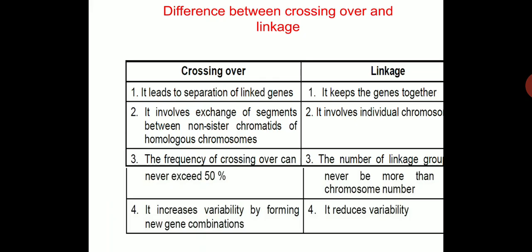What is the difference between crossing over and linkage? Crossing over leads to the separation of linked genes, whereas in linkage genes are kept together. Crossing over involves exchange of segments between non-sister chromatids of homologous chromosomes, whereas linkage involves individual chromosomes. The frequency of crossing over can never exceed 50%, whereas the number of linkage groups can never be more than the chromosome number. Crossing over increases variability by forming new gene combinations, whereas linkage reduces variability and shows more of the parental characters in the generation.